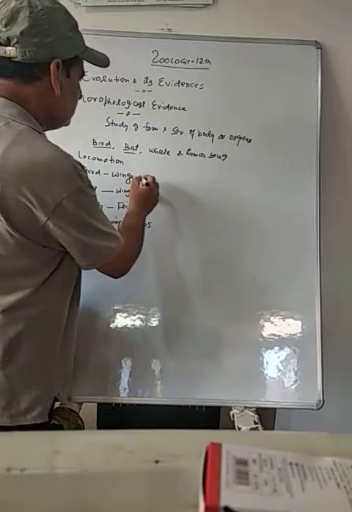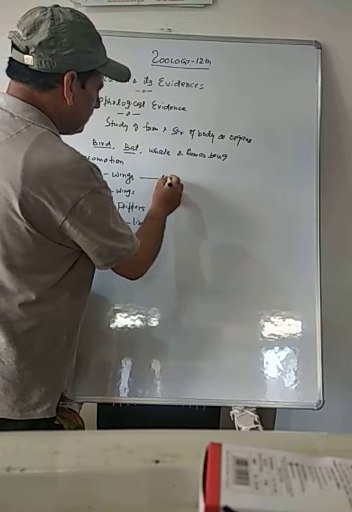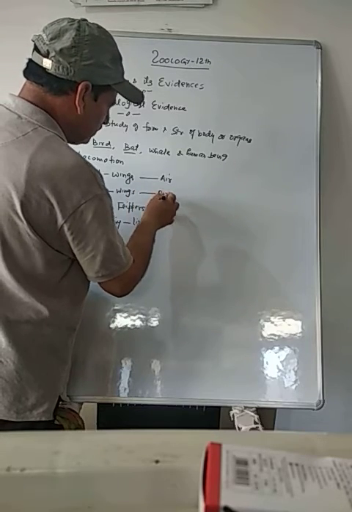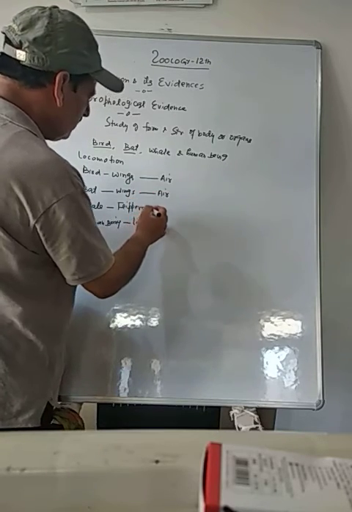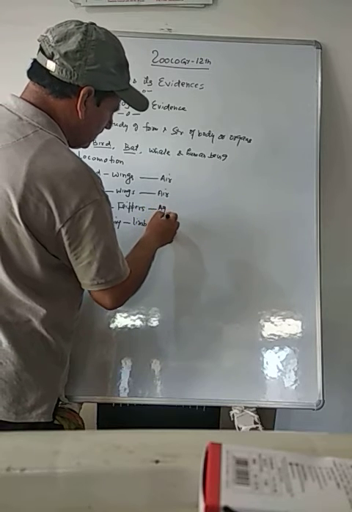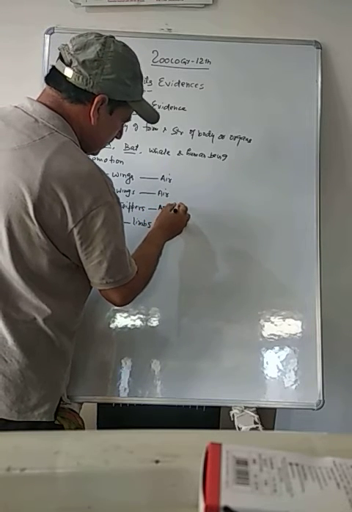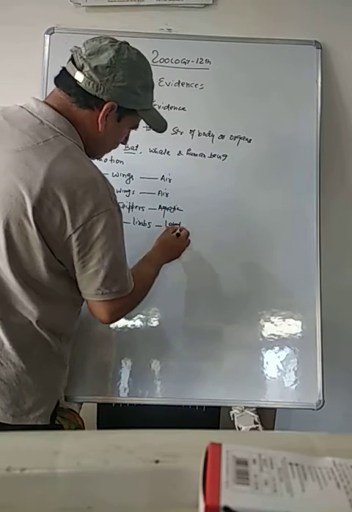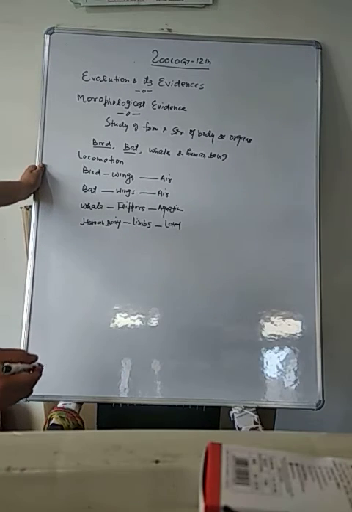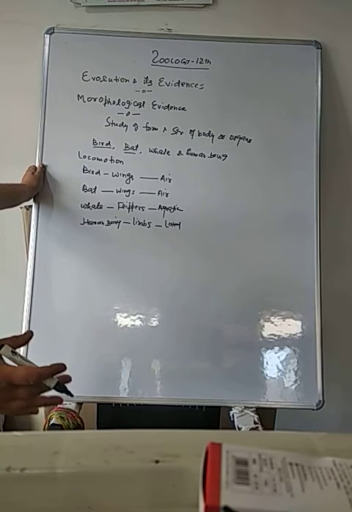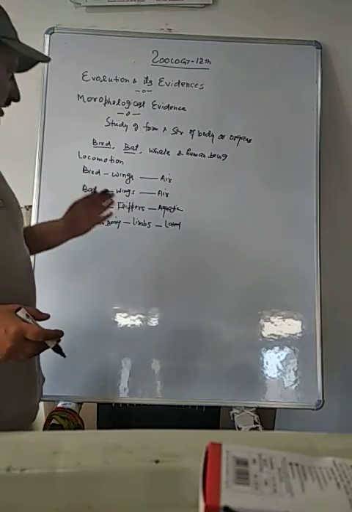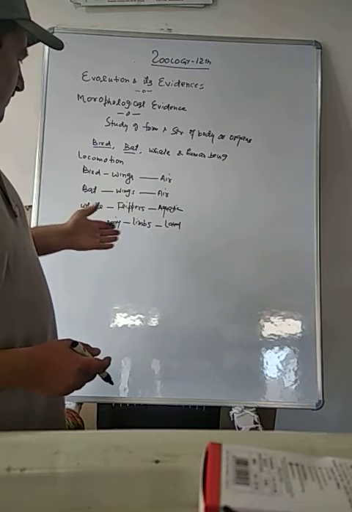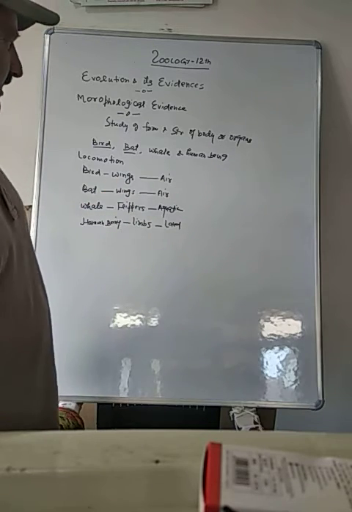Now we will see their habitat. Bird is aerian; it usually lives in air. Bat is also aerian; it also lives in air, but it is a mammal. Whale is aquatic; it lives in water. And human being lives on land. So three habitats are here: air, water, and land. Birds move in air like bats. Whales swim in water, and human beings move on the land.